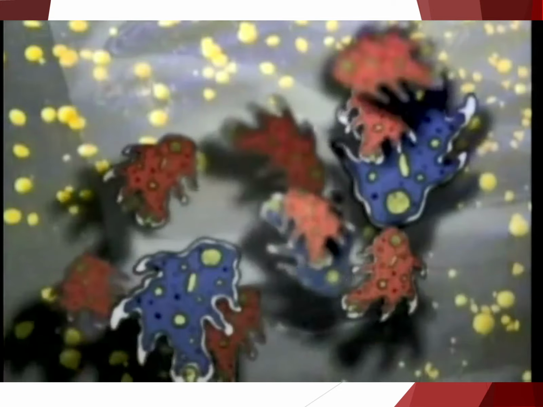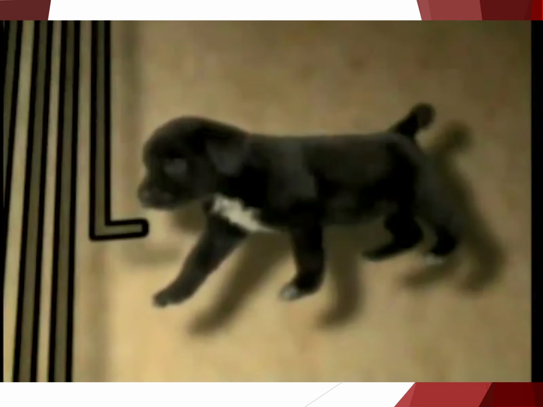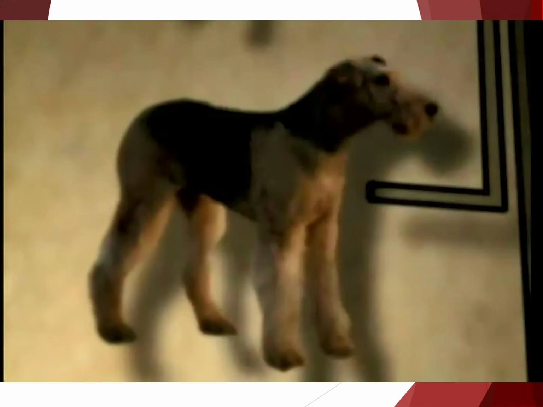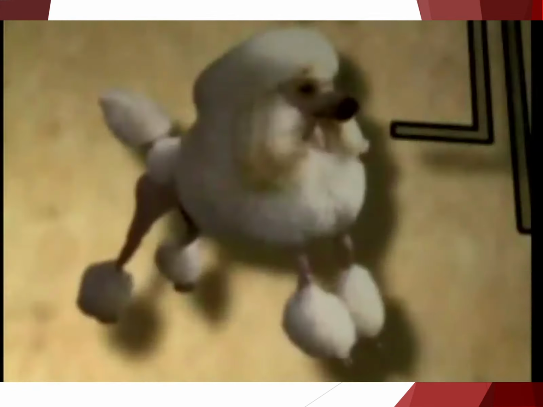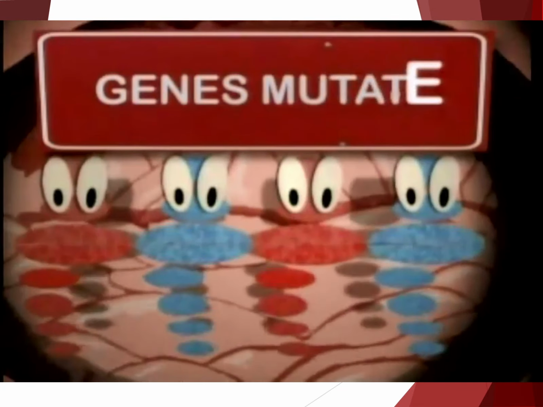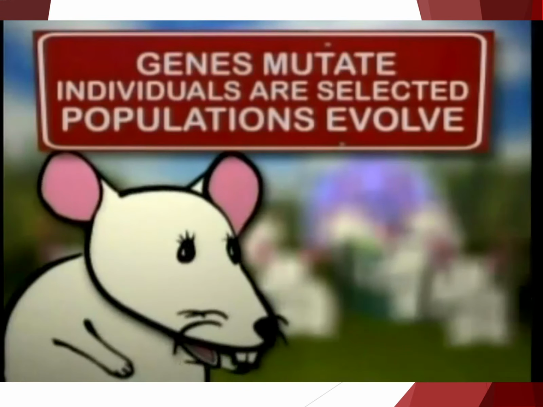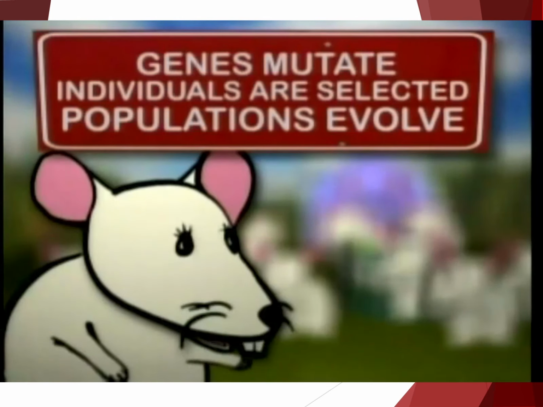Different dog breeds branch out from the words Canis familiaris. The species is the most important way we have of grouping organisms. Below the species level are different varieties or subspecies. These different varieties all belong to the same species because they can interbreed, but have some distinguishing feature. Take poodles and German shepherds, for instance. You could breed them together, but would you really want to? The process of evolution can be summarized in 7 words. Genes mutate. Individuals are selected. Populations evolve. And you'll probably never be able to cross a mouse with a mango.